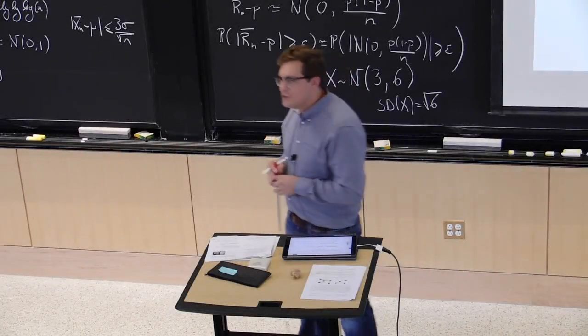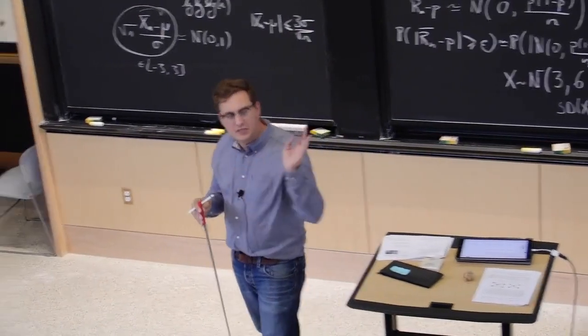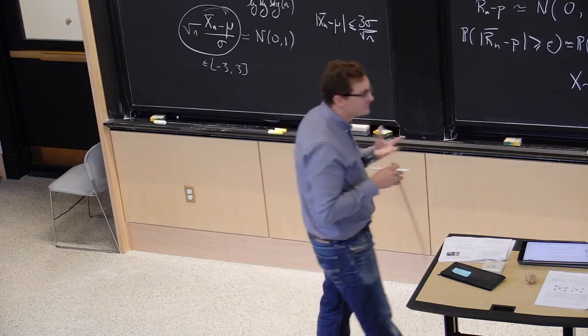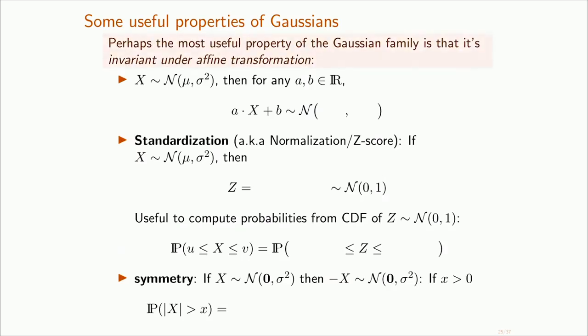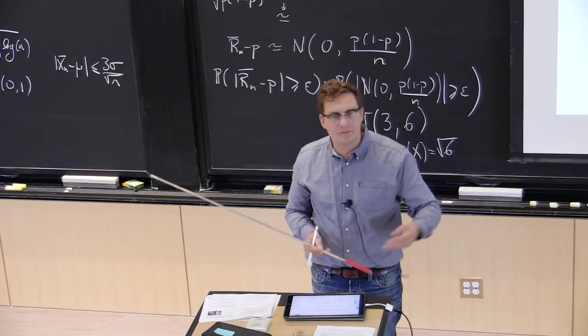OK, so what are the useful properties, right? Now that we've put out of the way the thing that we cannot compute anything, this thing's infinite, it's kind of slightly awkward, there's actually some really nice properties. The first one is that if I take a Gaussian and I do what's called an affine transformation, all right? Affine transformation. That just means I multiply my random variable by a scalar, a number, and then I add another number, OK? So if I do this simple transformation, so it's taking a function, but it's just like a function whose graph looks like a line rather than something nonlinear, then what I get is that this thing is also a Gaussian.